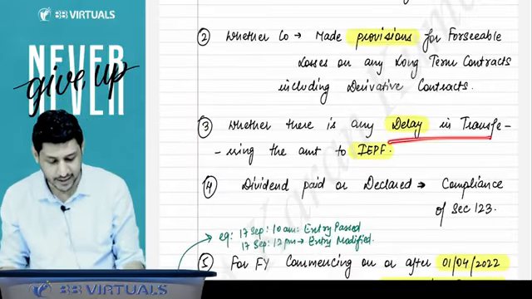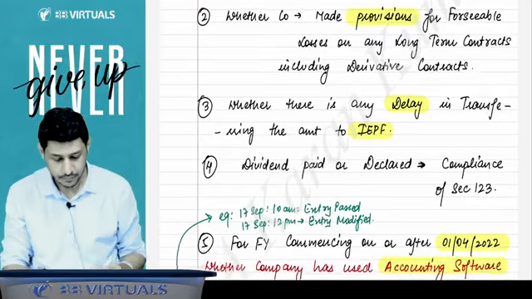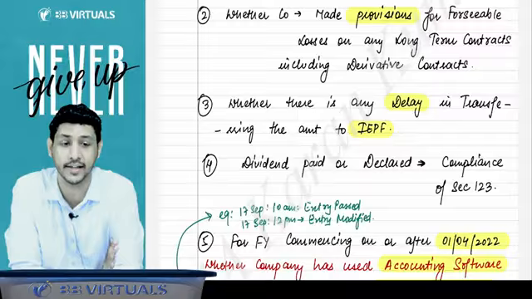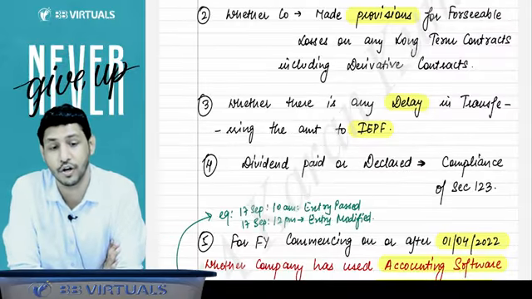Whether there is any delay in transferring the amount to the IPF, the auditor will also state this in the audit report. Whether the dividend was declared and paid as per the compliance of section 123 or not.